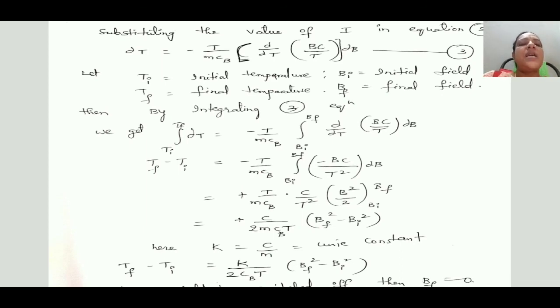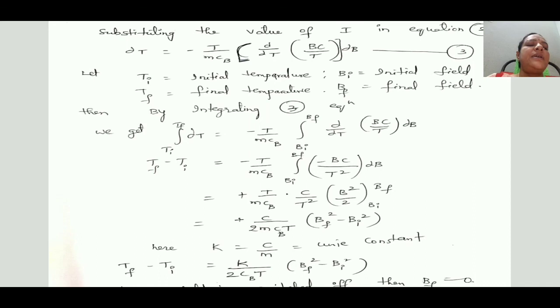For this purpose, assume Ti is the initial temperature and Tf is the final temperature, Bi is the initial field and Bf is the final field. Integrating this third equation within the limits Ti to Tf and Bi to Bf, we get Tf minus Ti equal to minus T/mCB. By differentiating the BC/T term, we get minus BC/T² ∂B.